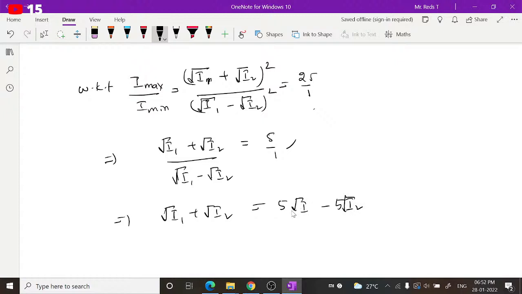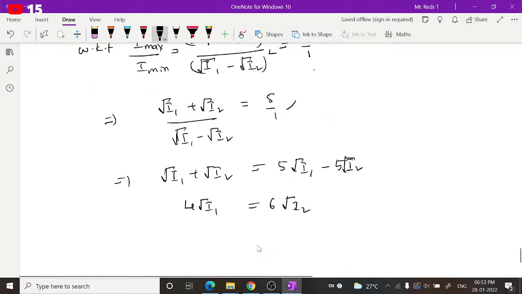So this is I1 term, this is also I1 term. Bring I1 terms one side and I2 terms the other side. If you bring here, 5 root I1 minus root I1 gives you 4 root I1. And if you send this side, minus 5 will become plus, so 5 plus 1 is 6, you get 6 root I2.